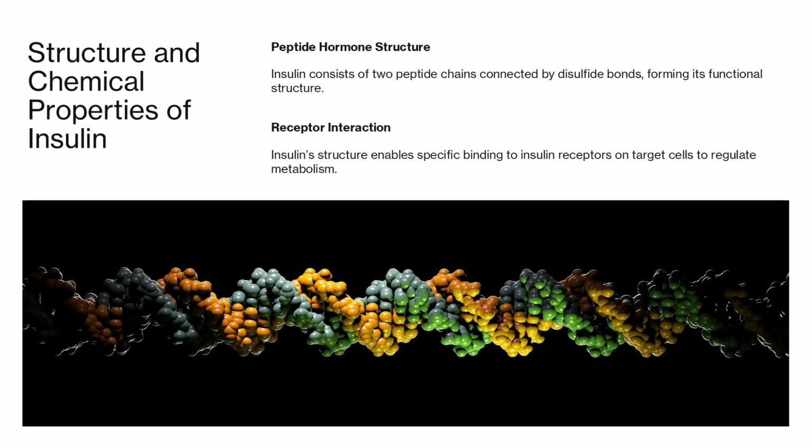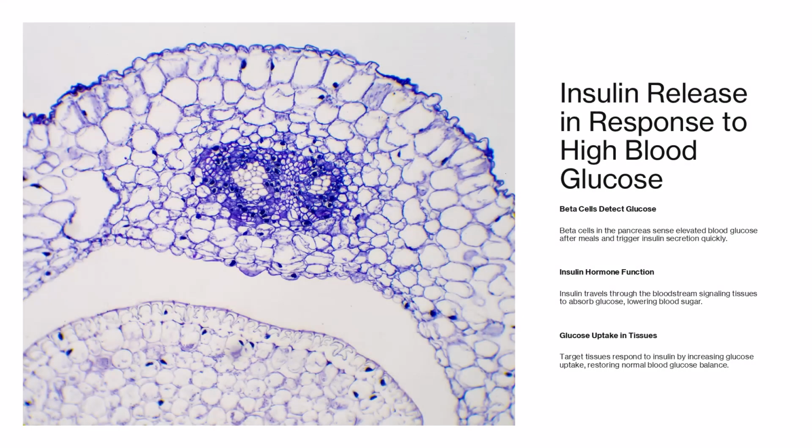Structure and chemical properties of insulin. Insulin is a peptide hormone composed of two chains, A and B, linked by disulfide bonds. This structure is critical for its biological activity. The shape and bonding of insulin allow it to bind precisely to insulin receptors on target cells, initiating the metabolic processes that regulate glucose.